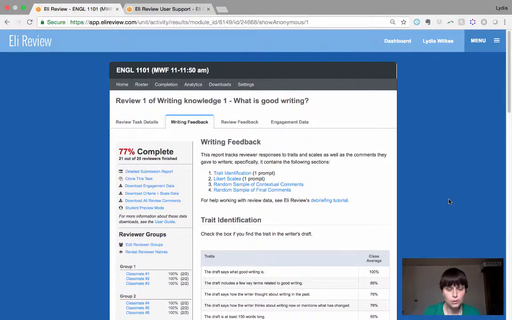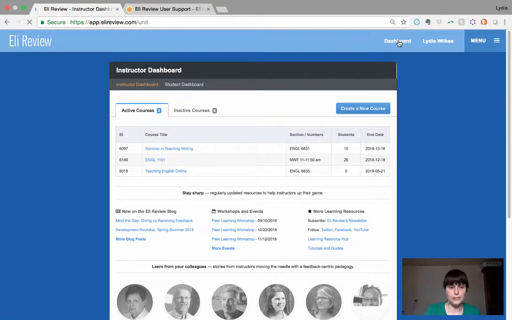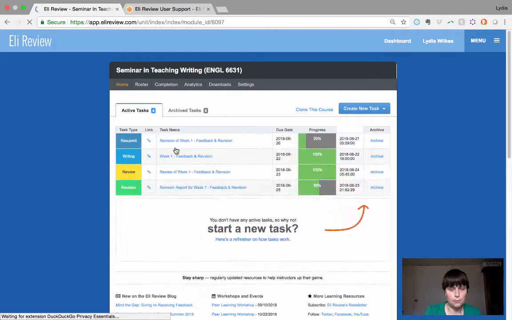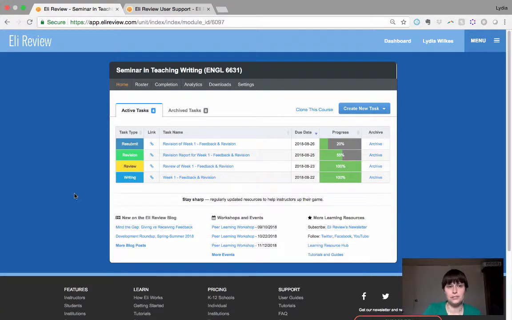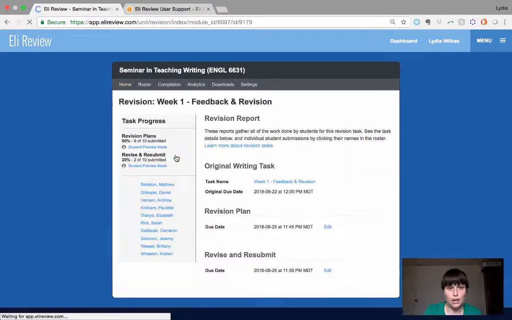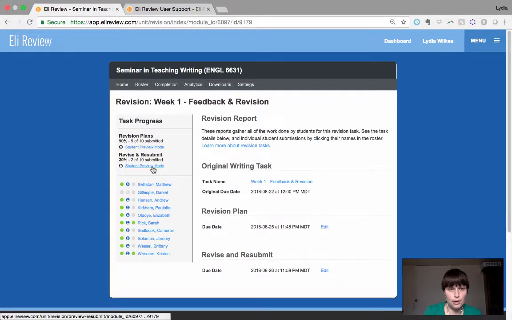I'll show you a little more. They don't have their revision plans in yet. Actually, I'll show you on your page what it looks like when you get a revision plan from the teacher end. You've only seen it from the student end. And I'm going to do the same thing. And obviously, you see you have a full cycle here. So a lot of what I do happens in the revision report.